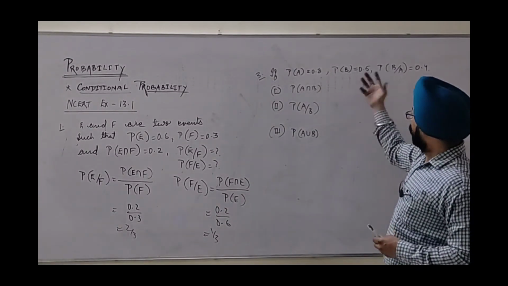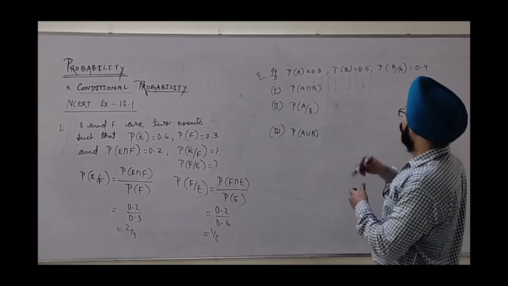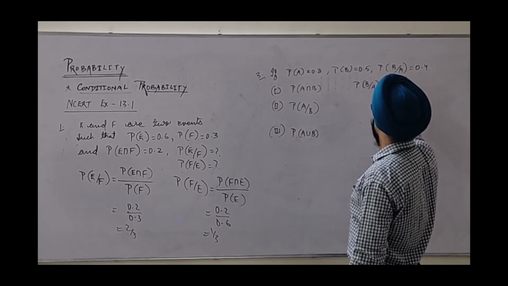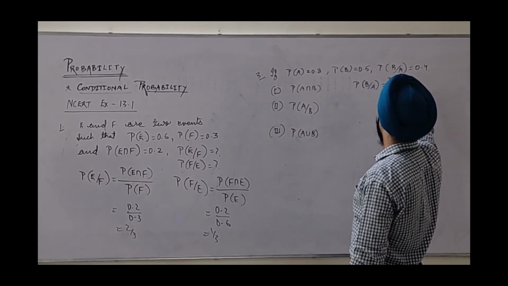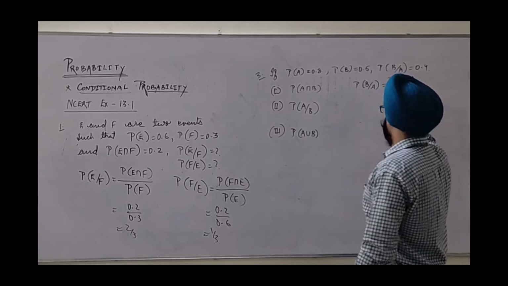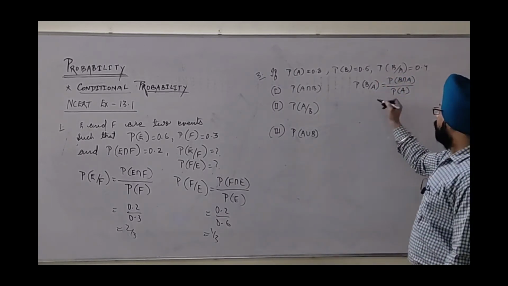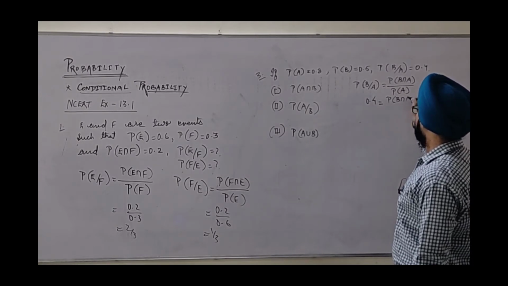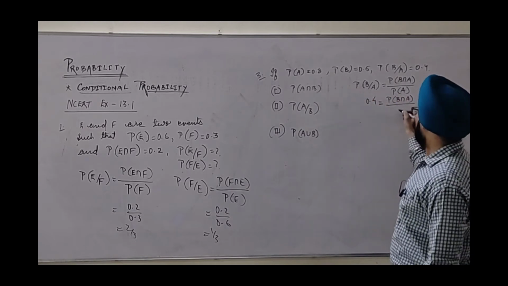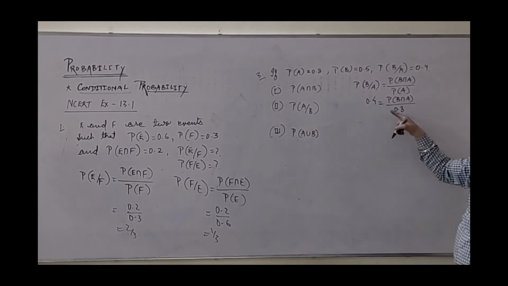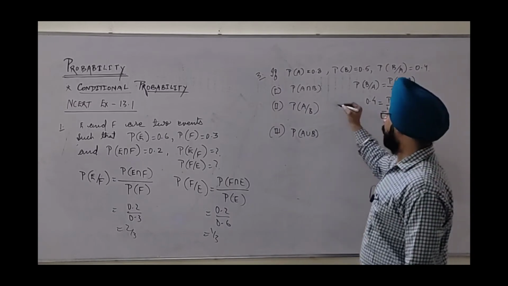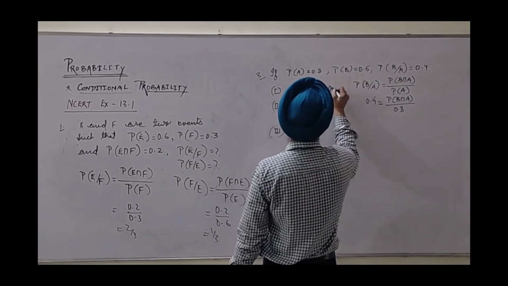With the given information, if I expand by the formula, the probability of B on A can be written as probability of B intersection A divided by probability of A. We are given this value as 0.4. This is B intersection A divided by probability of A, 0.8. So shifting the 0.8 towards the left-hand side, the required probability will be the product of 0.4 and 0.8. It comes to 0.32.